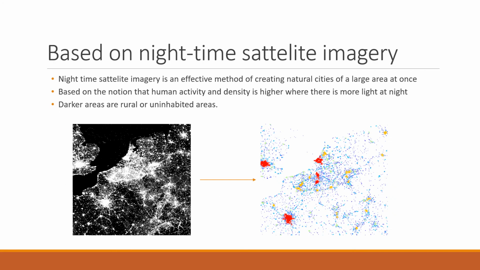The first tutorial is showing how natural cities are created from nighttime satellite imagery. This is excellent data for a large scale, but for smaller scales it's not quite accurate enough. It is based on the notion that human activity and density is higher where there is more and brighter light at night. Darker areas are considered to be rural or in the tail, and brighter areas are urban or in the head.